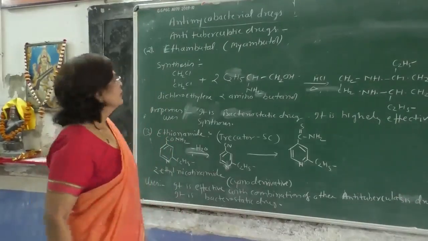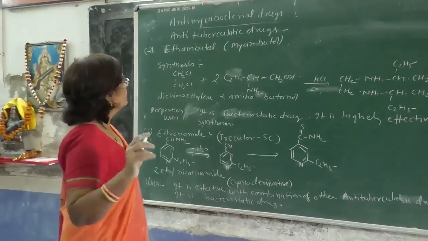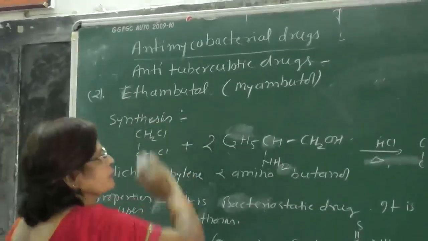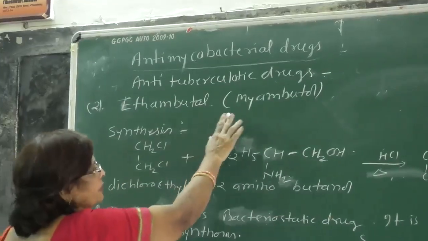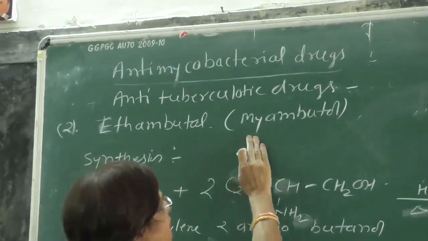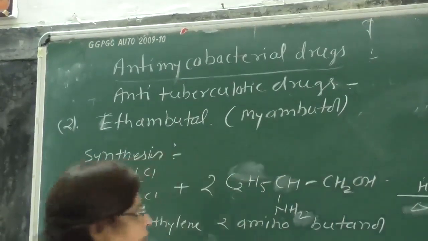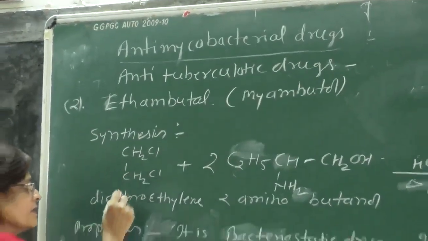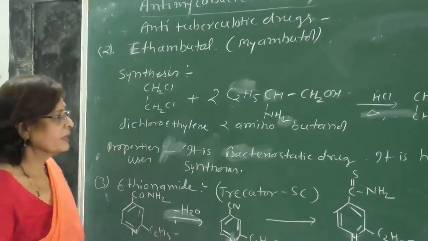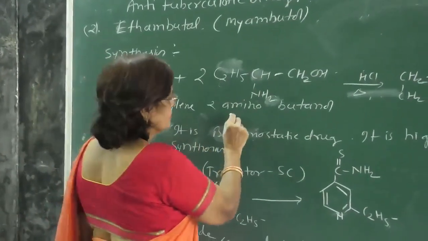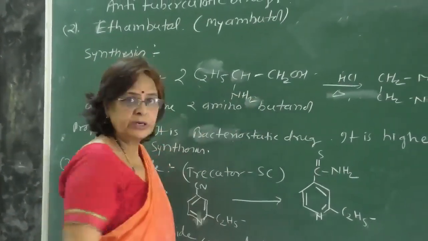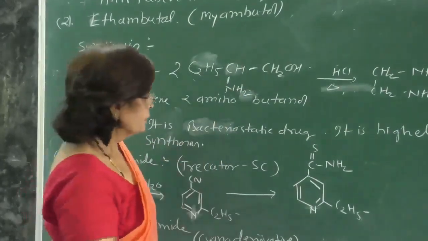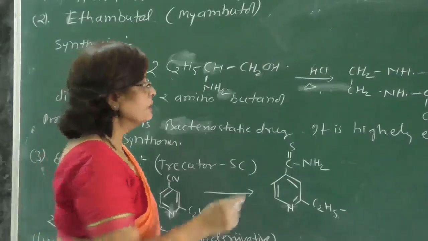Now, we have seen one anti-tubercular drug before this. Now, another is ethambutol. Ethambutol, its trade name is Myambutol. Now, it's a very simple synthesis. The starting compound is dichloroethane. It is treated with two molecules of aminobutanol, 2-aminobutanol. This is butanol, and this is the active position amino group. Two molecules of 2-aminobutanol are used here.